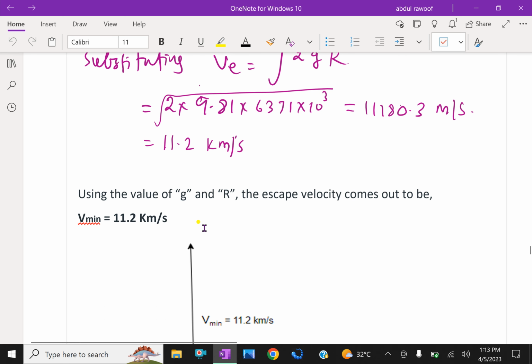Now here this is the minimum escape velocity, 11.2 kilometer per second. That means any body thrown from the earth at a velocity higher than 11.2 kilometer per second will not come back to the earth. That is the escape velocity of the earth.